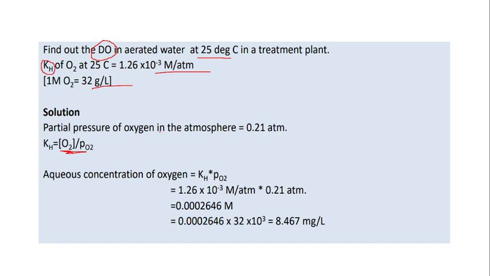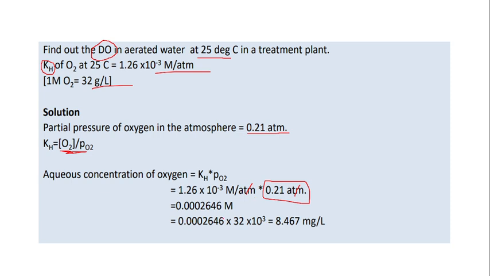KH is standard for 25 degrees Celsius, which is 1.26 into 10 power minus 3. And the partial pressure of oxygen in the atmosphere is 0.21. This is also standard. So you need to multiply 0.21 into 1.26 into 10 power minus 3. Now the atmosphere and atmosphere will get cancelled. Only the molarity is there.